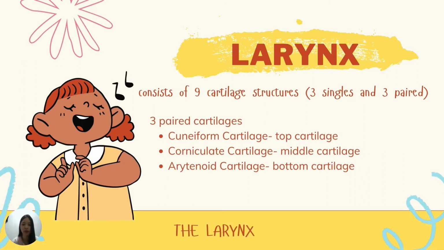Let's now move on to the three paired cartilages. The three pairs of cartilages are on each side of the posterior part of the larynx. The top cartilage is the cuneiform cartilage, the middle cartilage is the corniculate cartilage, and the bottom cartilage is the arytenoid cartilage. The paired cartilages form an attachment site for the vocal folds.